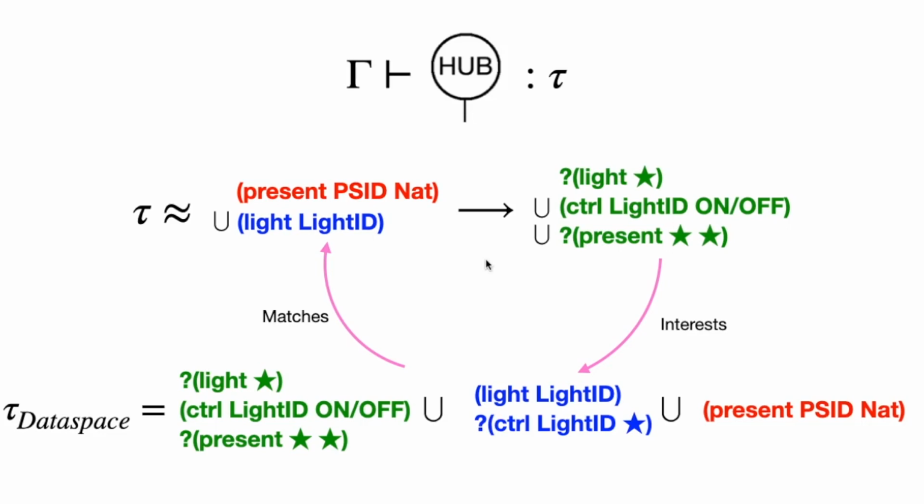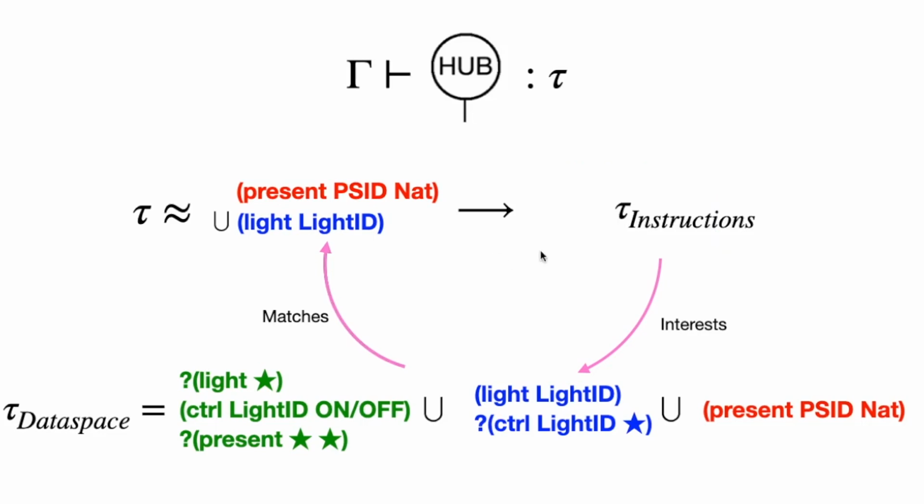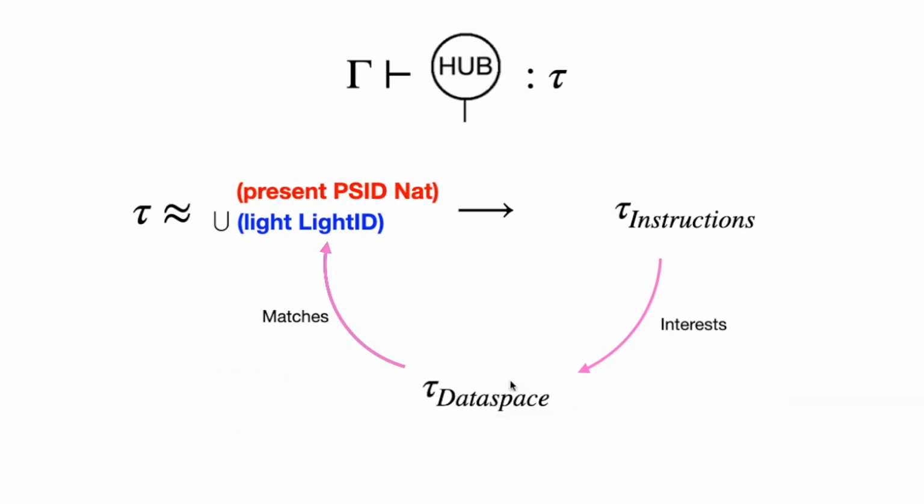To generalize beyond this example, I'm going to replace each concrete type with a meta-variable. Our system checks each actor by first analyzing the instructions type for question mark prefix assertions, i.e. interests. We then cross-reference those interests with the type of all potential assertions in the dataspace, determining the types of potential matches. Finally, we ensure that the domain of the behavior function corresponds to this type. This loop of dependencies is our final addition to the simply typed lambda calculus. Fundamentally, this extension adds an understanding of how data moves between actors and databases to the type system.